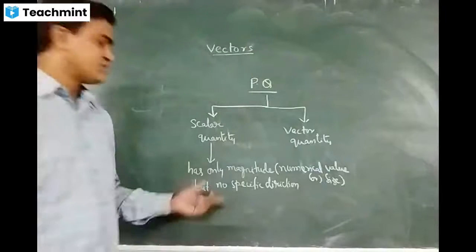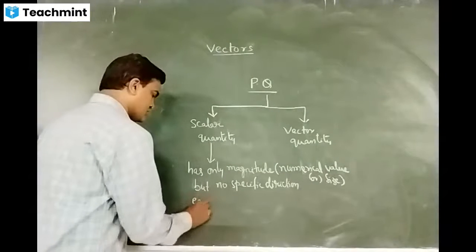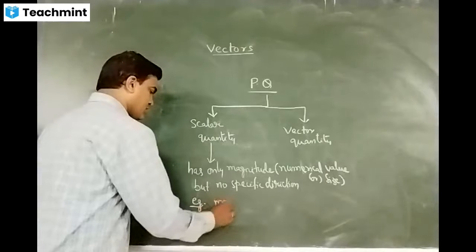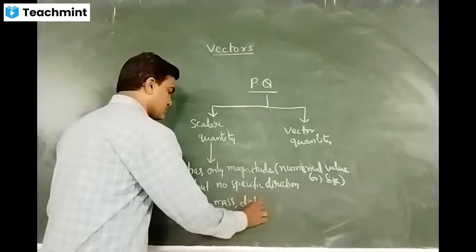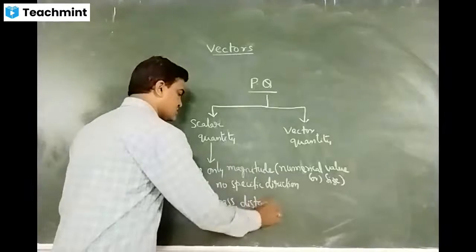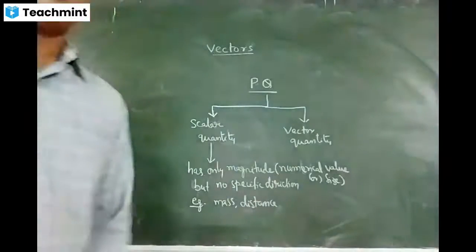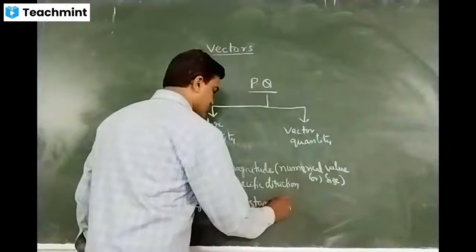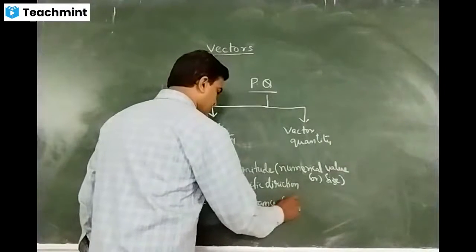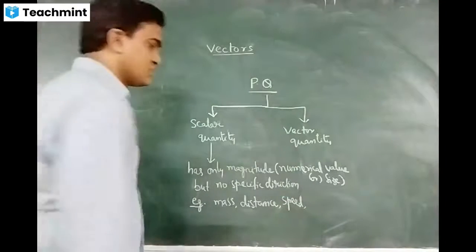Mass is one of the examples. So let me write examples of scalar quantities. Examples are mass, distance, speed, density, and pressure. Distance is a scalar quantity.